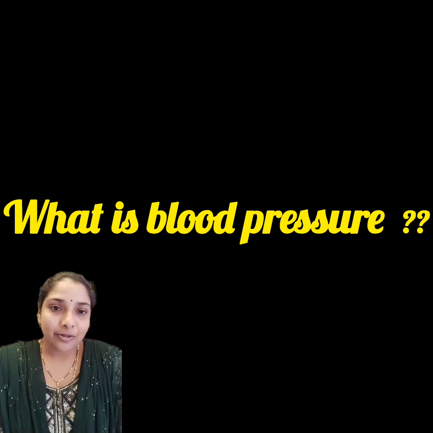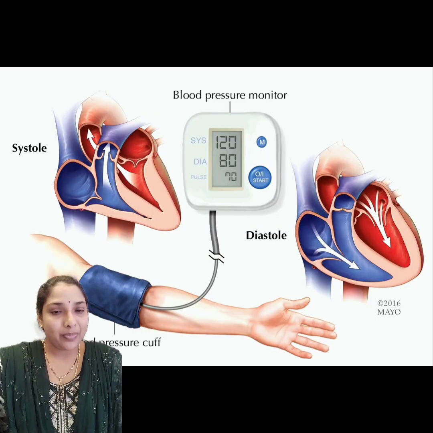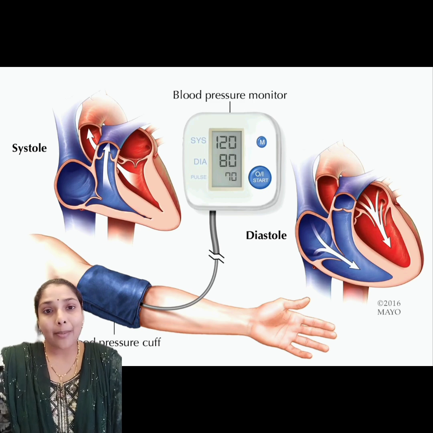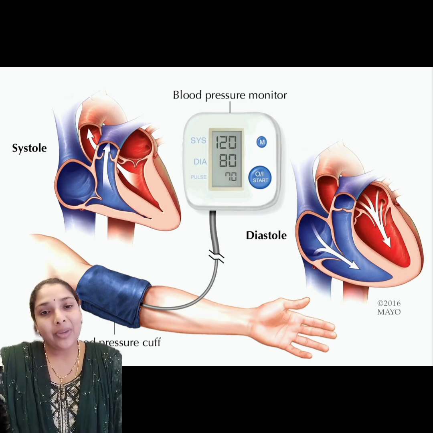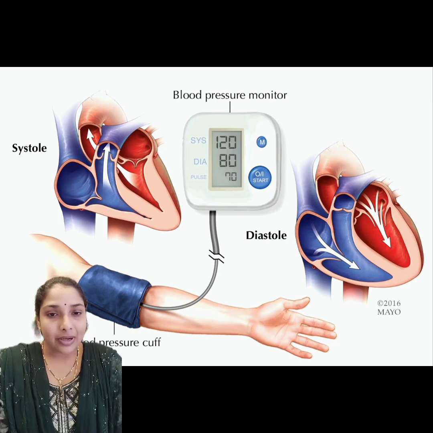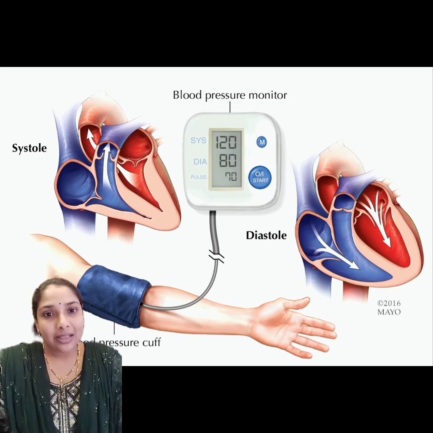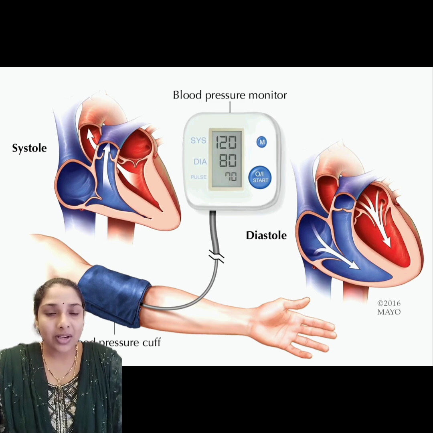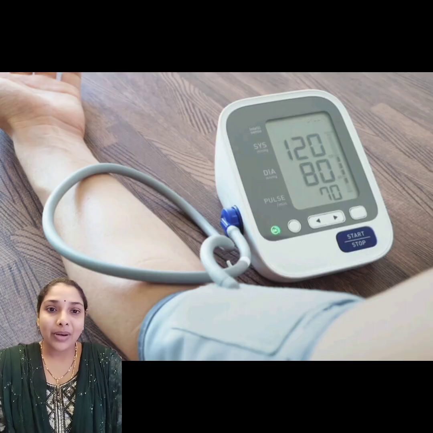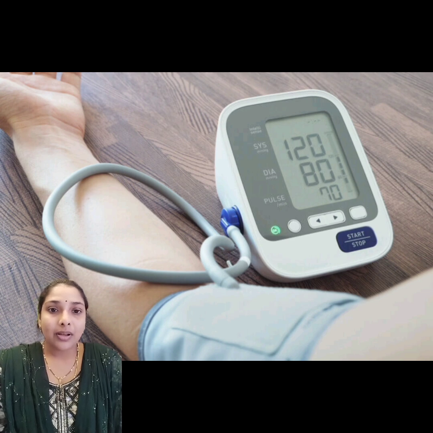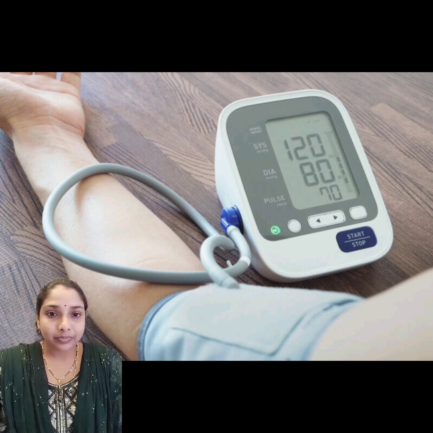What is blood pressure? We generally call blood pressure BP. The general rate of blood pressure is 120 by 70 mm of Hg, millimeter of mercury. Hg stands for mercury, mm stands for millimeter. Generally, these are the units of the device. The device used to measure blood pressure is the sphygmomanometer.